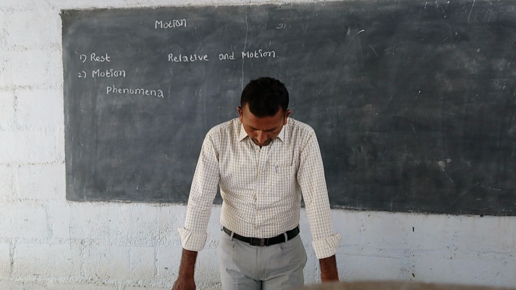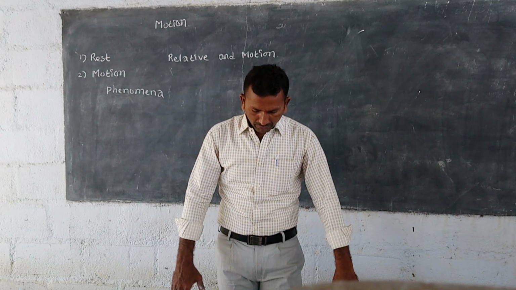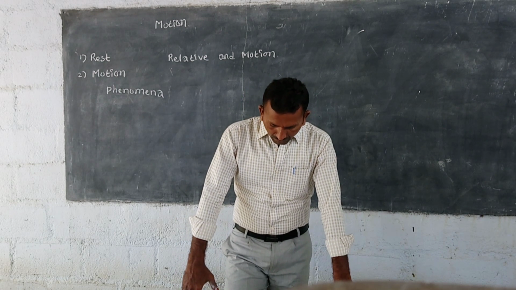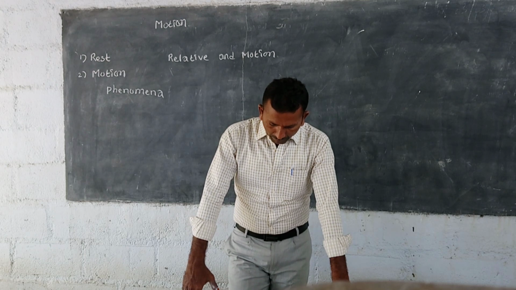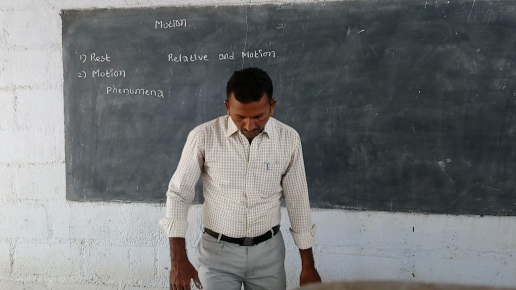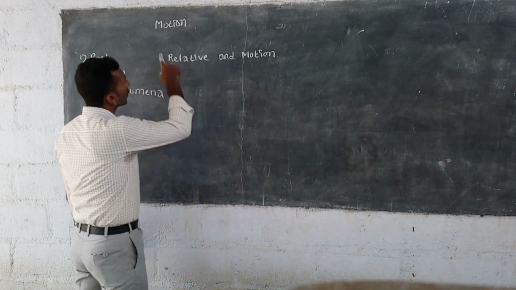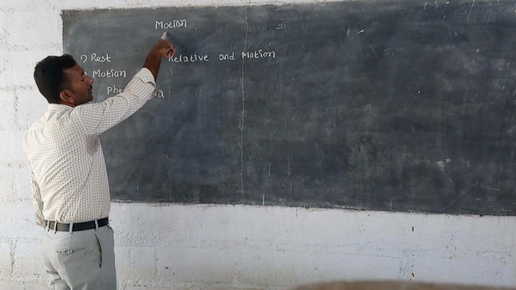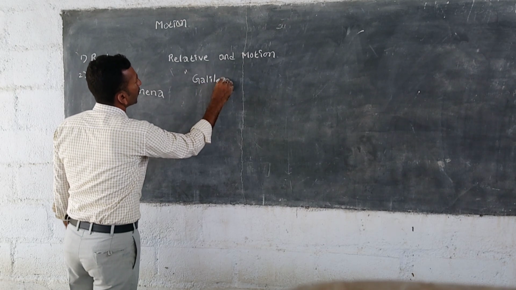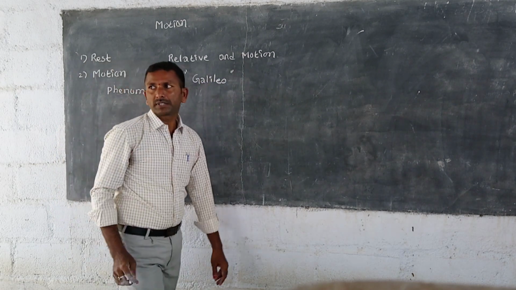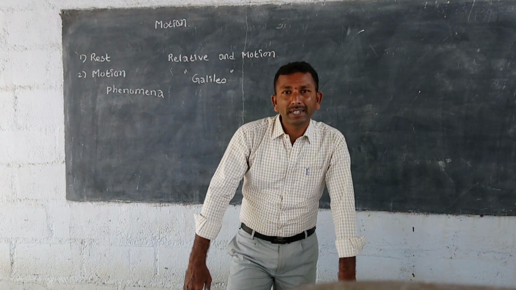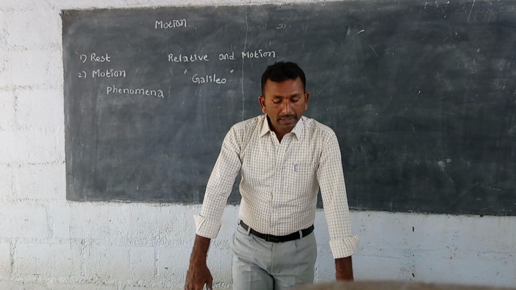Great progress in understanding motion occurred when Galileo undertook his study of rolling balls on inclined planes. To understand motion, we need to understand the meaning of the word relative, which plays an important role in the explanation. Okay, Galileo. Mainly, if you hear about motion, you have to remember the scientist name Galileo. He did the most experiments on moving objects. So here the word relative is main in the motion.